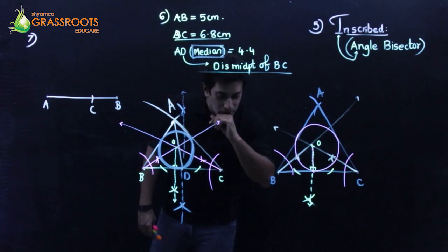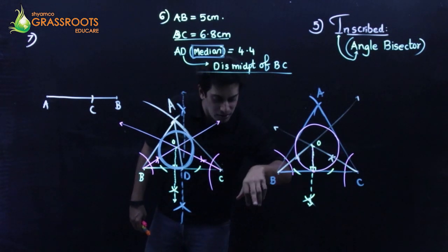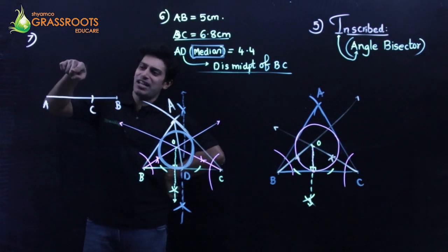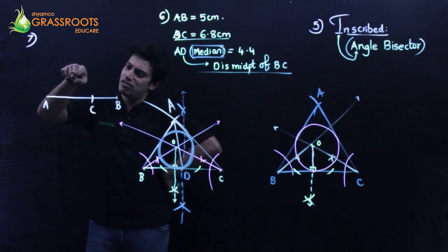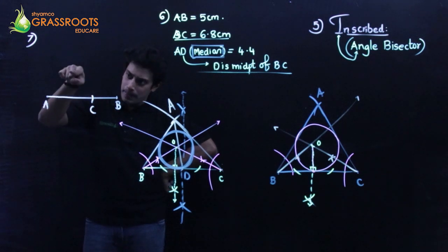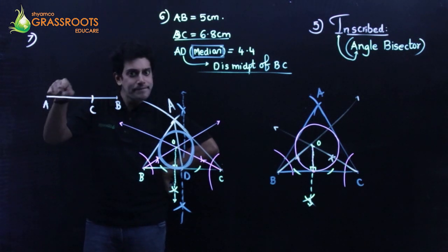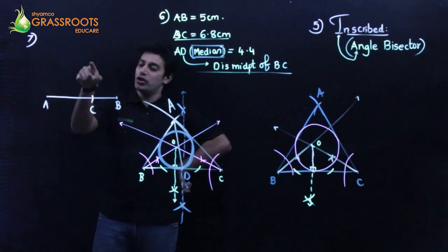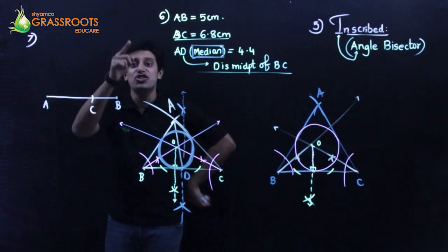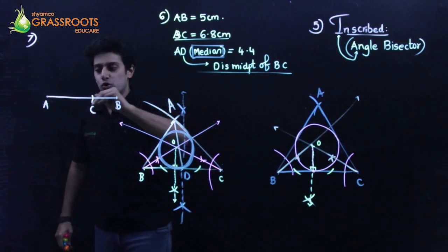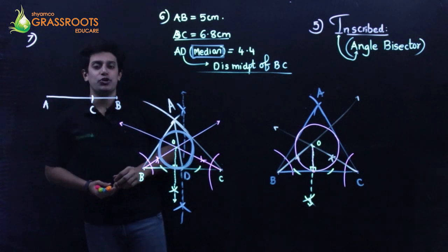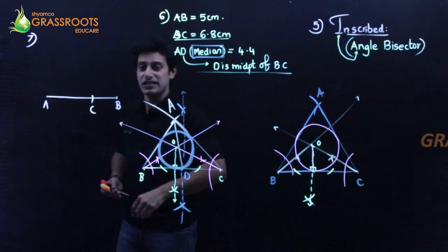Now, they are saying that a circle of radius 2.5 cm passes through A and C. That means there will be a center somewhere out here, so that if I join that center with C and A and draw a circle, the radius should be 2.5 and the circle should pass through A and C. For that you draw a perpendicular bisector of AC.